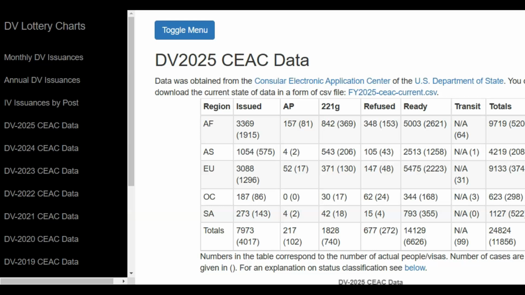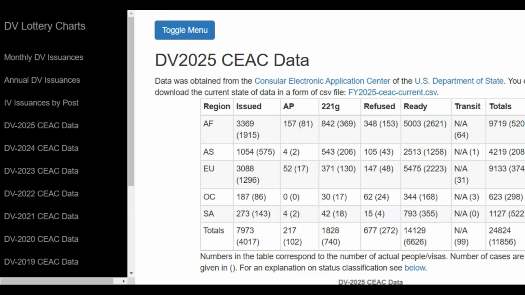So this is the DV 2025 CEAC data page on Zatishus's website, and the table that you have on your screen now shows interview-related data for the first 3 months of the DV 2025 program, that is October, November, and December 2024. In the first column, as you can see, we have the different regions.